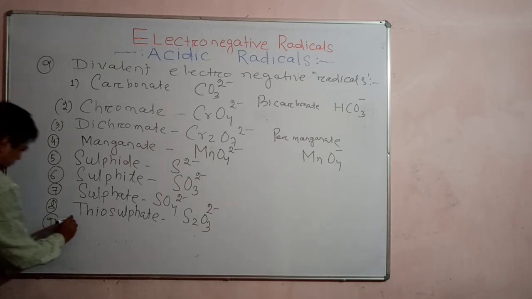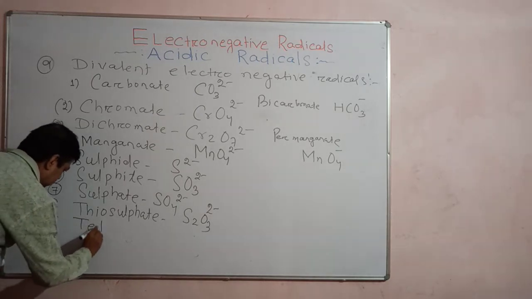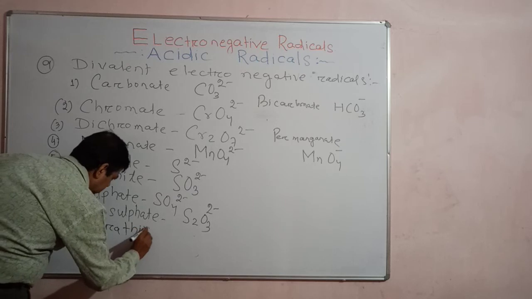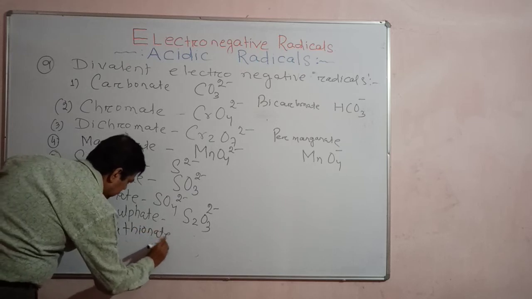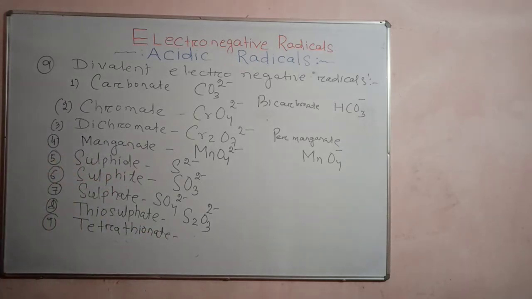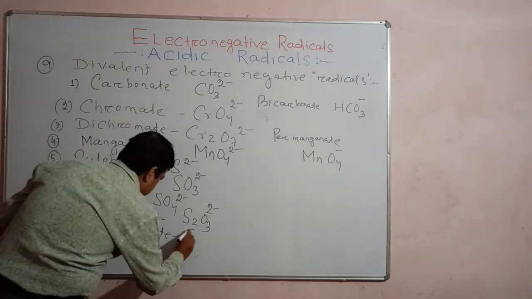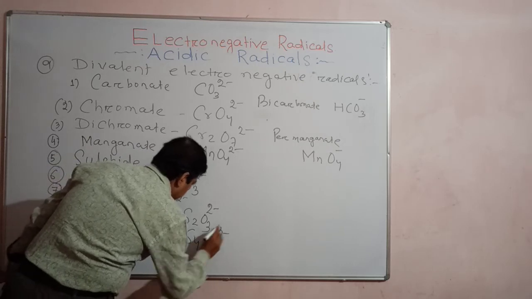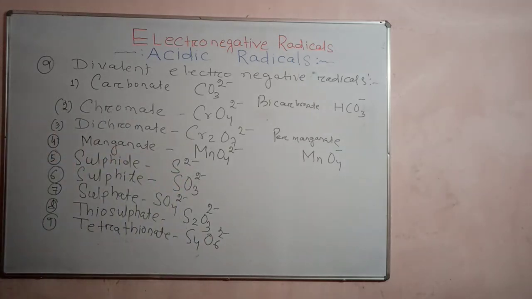Tetrathionate. Another is tetrathionate. Its formula is S4O6, S4, 4 atoms of sulfur, O6, 6 atoms of oxygen, and valence is 2, divalent. Okay, tetrathionate, S4O6 2 minus, right? Understand? Okay.